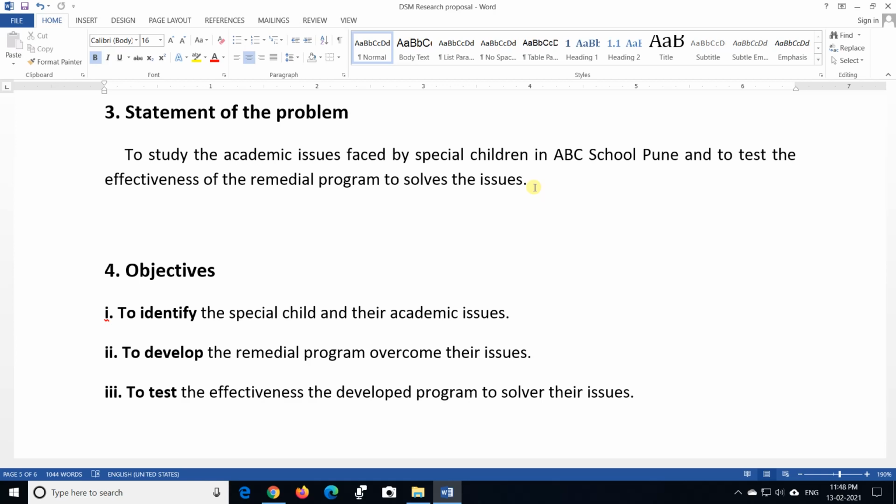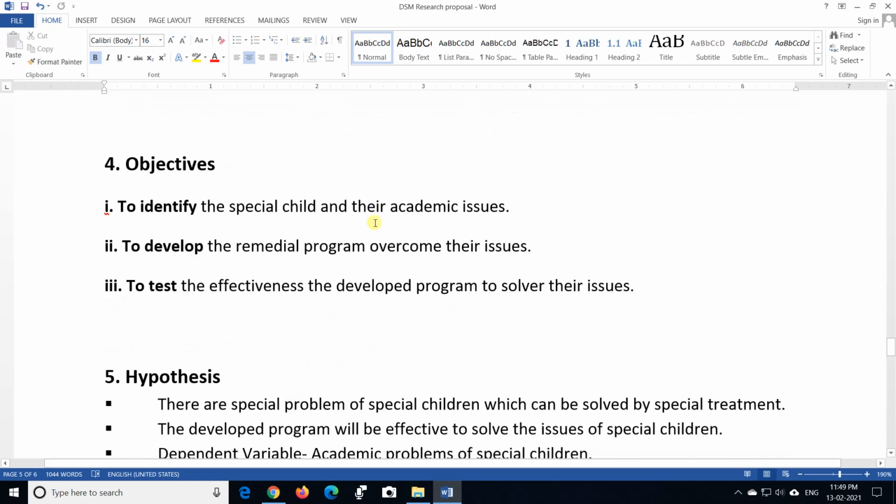Or some students have issues of recitation, some students have issues about handwriting. So any issue can be taken, any standard can be taken. You need to identify that first, and you need to mention it in the statement of the problem. Fourth is objective. Try to see three bold verbs that I have made over here.